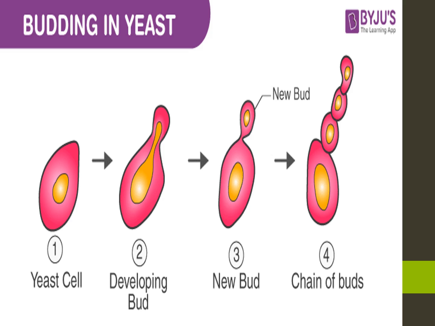In the yeast cell, a small bud will develop. The nucleus also goes inside the bud, making a new bud. Like that, a chain of buds will come. After that the buds will divide, and new yeast cells will form. More new cells will form. That is the budding method.